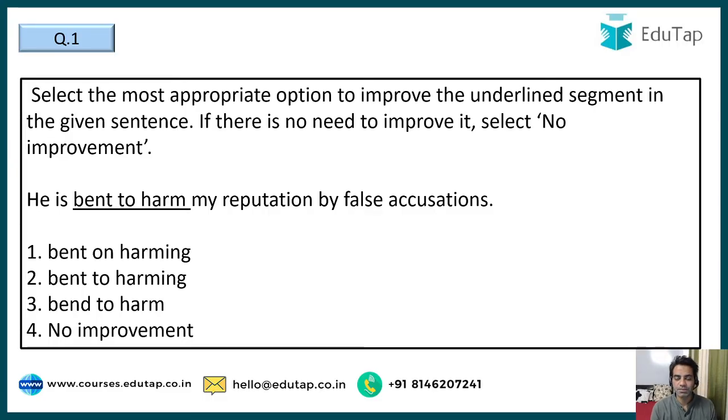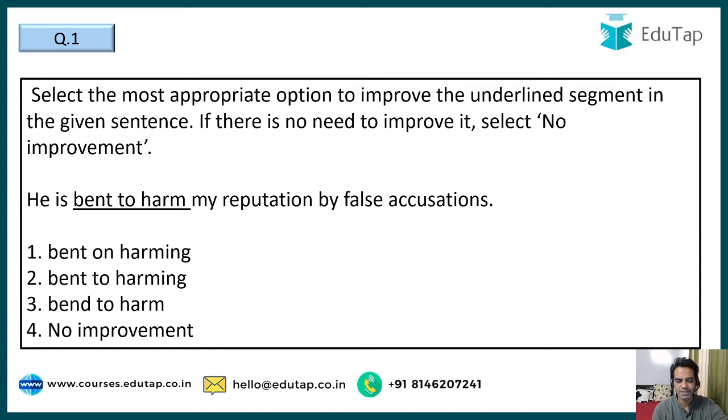So here goes question number 1. These are some random questions that you may face in the exams. So the direction is as follows. You are given a question, basically a sentence with some part underlined, and you have to find the correct replacement, and if there is no replacement required, then you can also choose no improvement. So the question is, he is bent to harm my reputation by false accusations. So we have to find the replacement for bent to harm. Bent on harming, bent to harming, bent to harm, or no improvement.